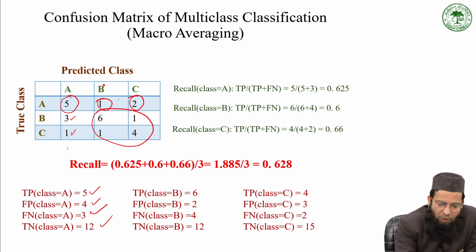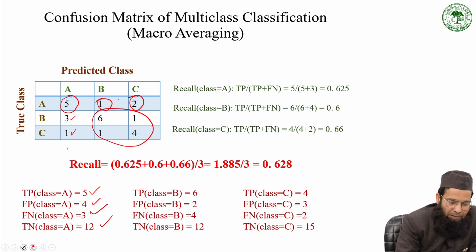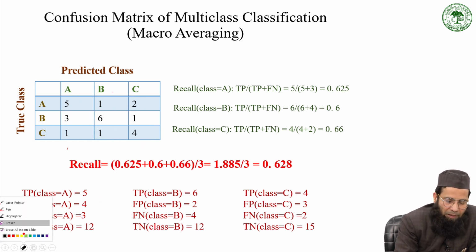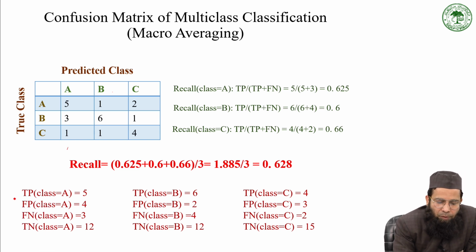Similarly, you need to calculate for class B as well as class C. So how will we calculate for class B? First we will calculate the true positive. This is the true positive for class B, since our model has predicted it as class B, and in the actual data set it is also class B. So true positive is 6.